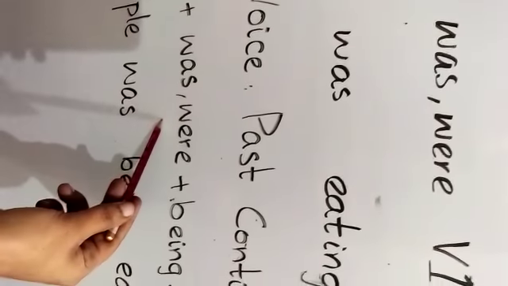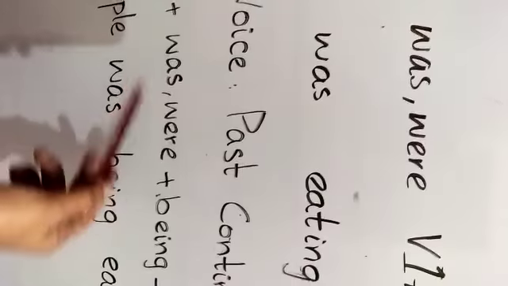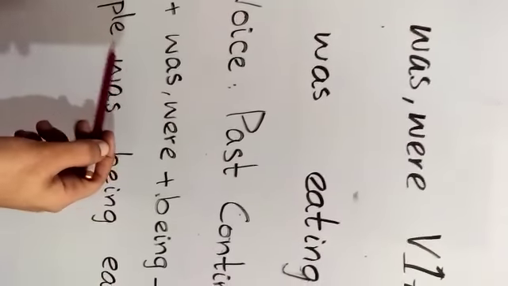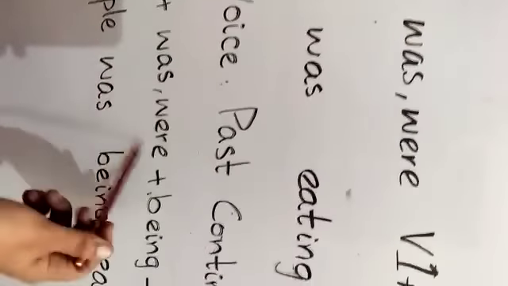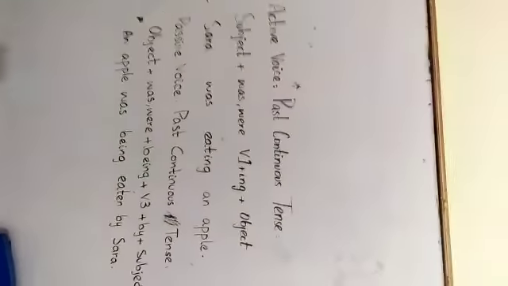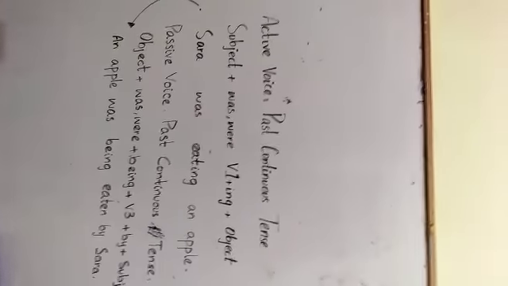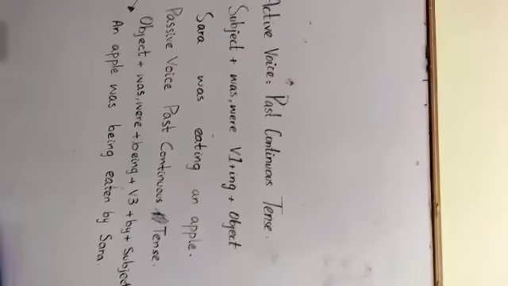In the present continuous we write is, am, are with being, and in the past continuous we will write was, were, being plus verb third form, by and subject. So the passive voice sentence for past continuous tense will be: an apple was being eaten by Sarah.